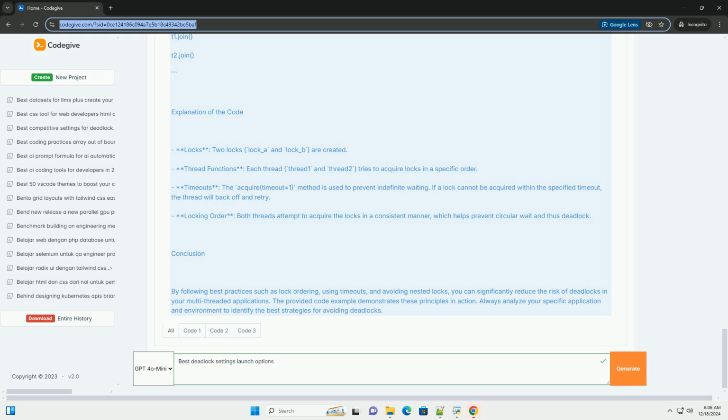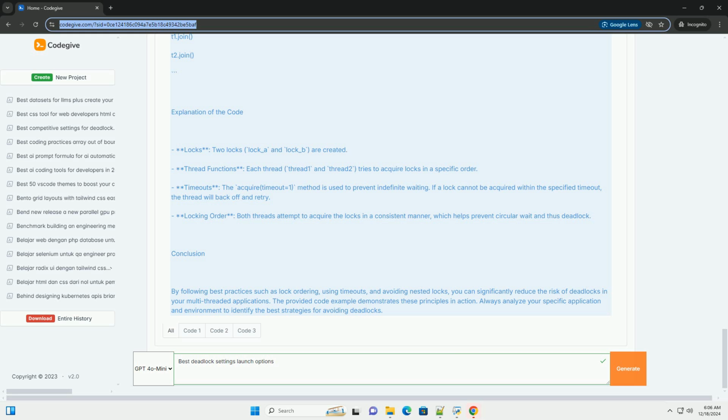Code example. Below is a Python example using threading to illustrate how to avoid deadlocks using lock ordering and timeout. Python: import threading, import time. Create two locks: lock_A equals threading.Lock(), lock_B equals threading.Lock().